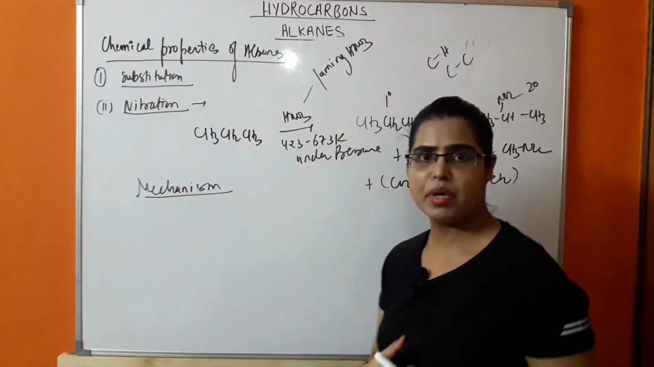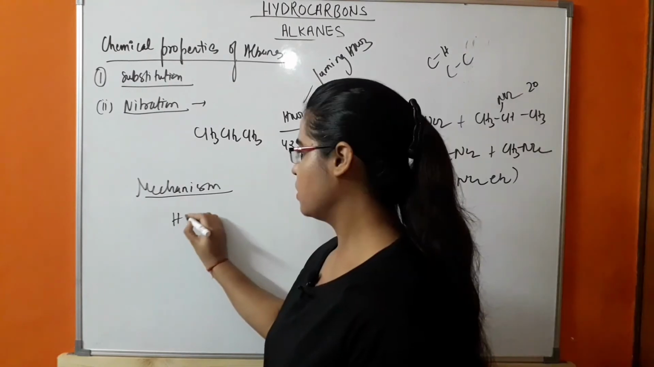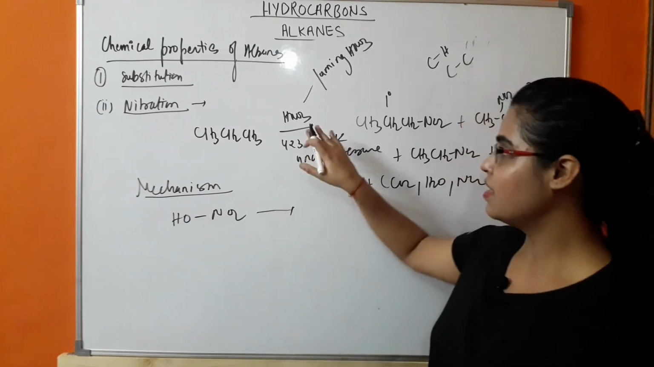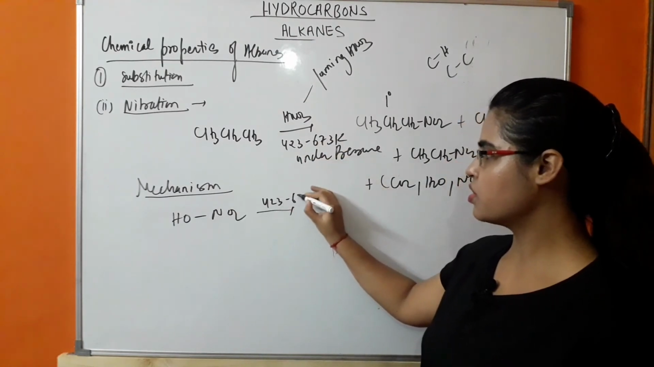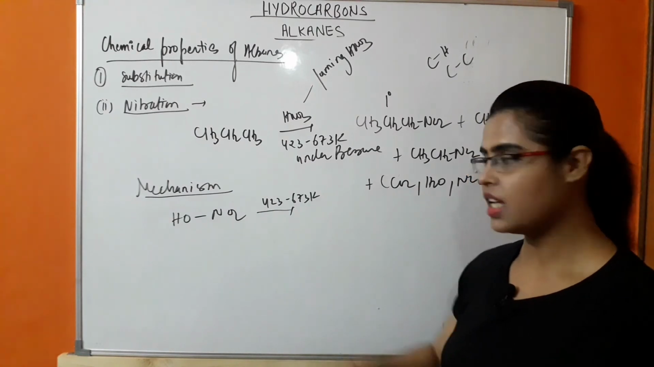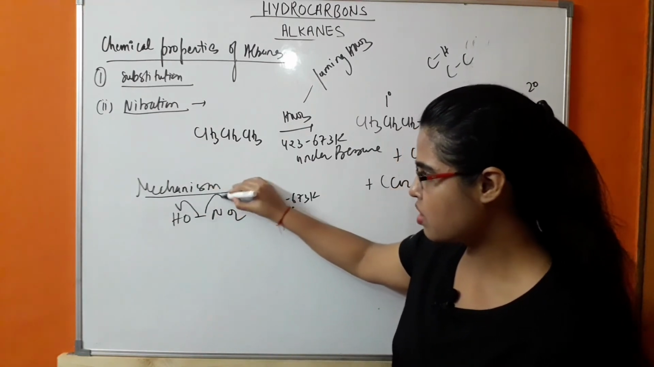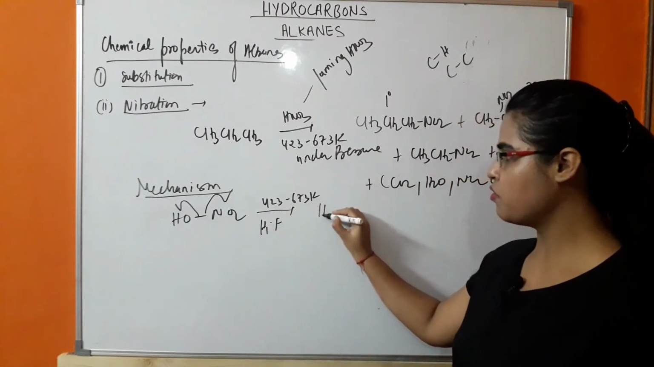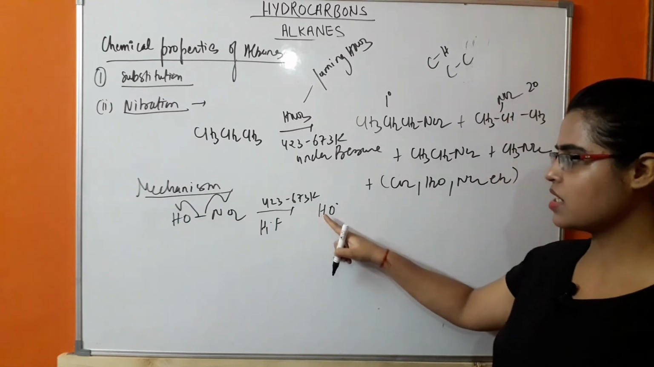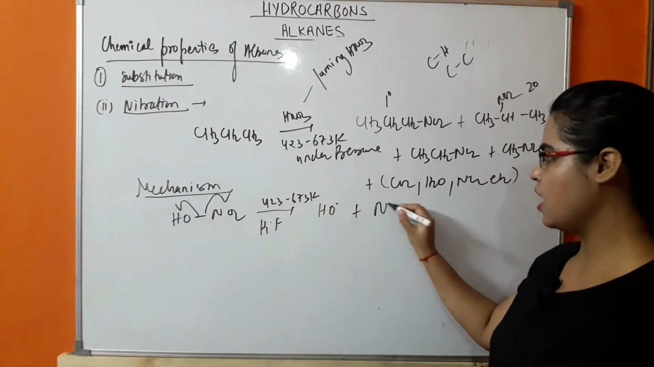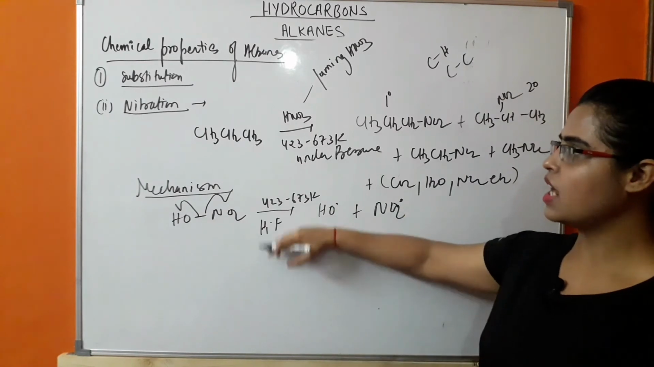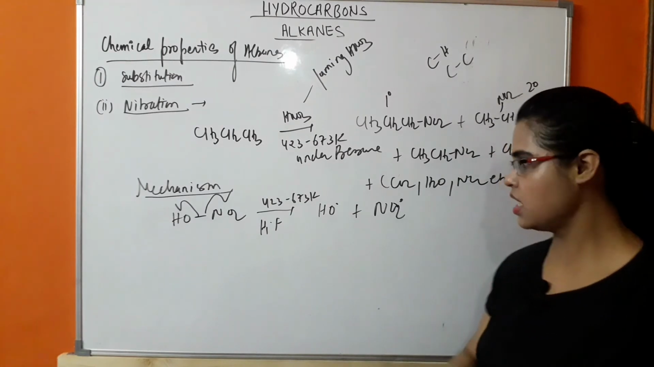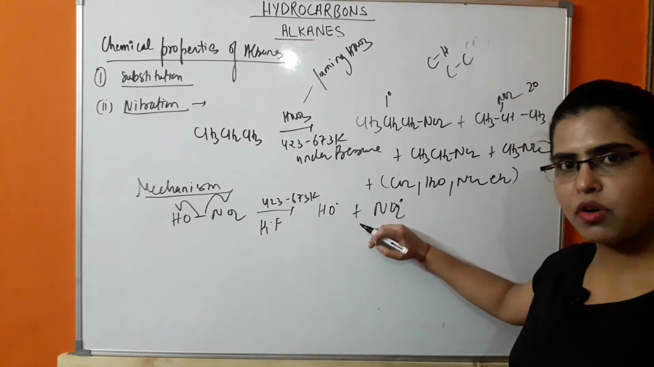This reaction occurs by the free radical mechanism. If we represent the molecule in this form, okay, at this temperature of 423 to 673 Kelvin, homolytic fission will take place. So there is formation of two free radicals, that is HO free radical and NO2 free radical. Because of that, fuming nitration is done, otherwise the reaction with HNO3 will not take place. Okay, so these free radicals are responsible for the substitution.